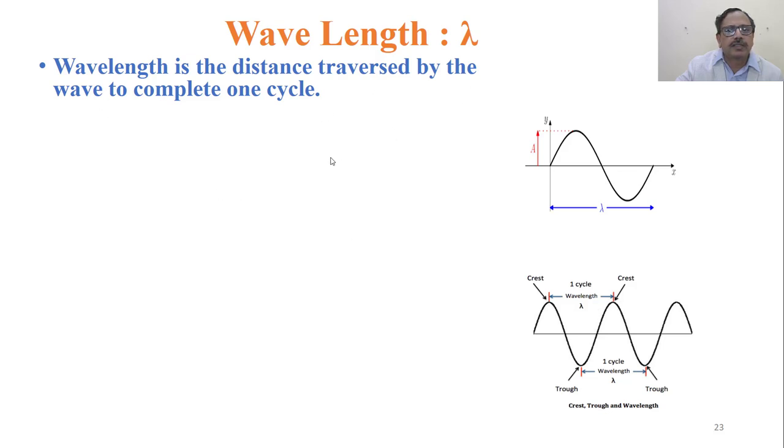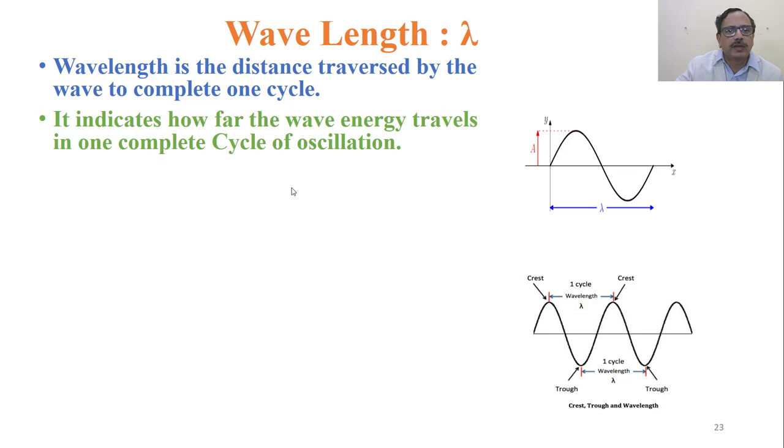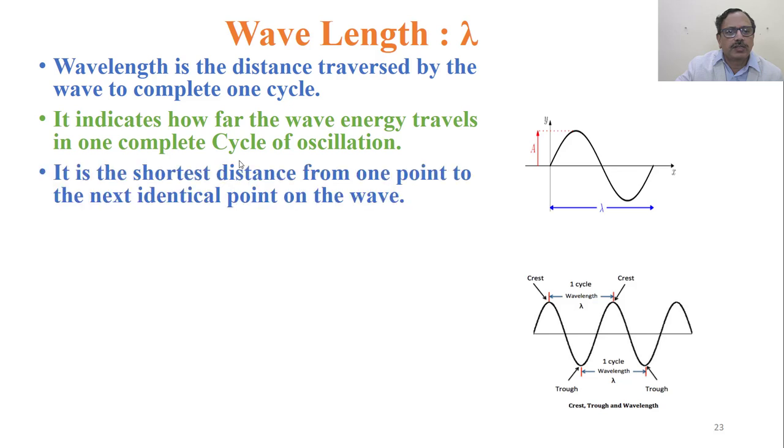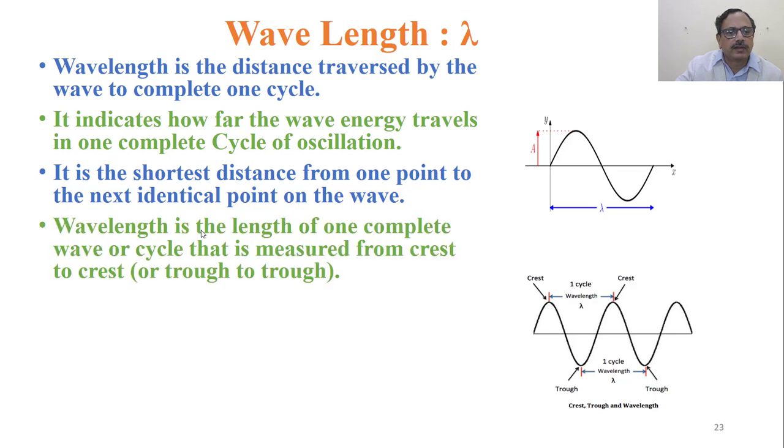Wavelength is the distance traversed by the wave to complete one cycle. It indicates how far the wave energy travels in one complete cycle of oscillation. It is the shortest distance from one point to the next identical point. So remember, it's not this distance, it is this distance. The shortest distance between two similar states in the completion of one cycle.